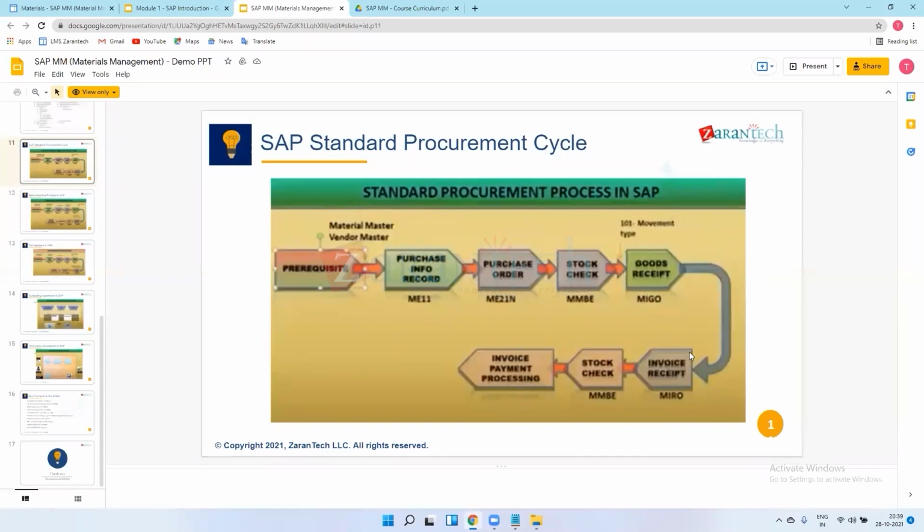Okay, so after goods receipt, we have an invoice receipt. It means we process the invoices against the material received. Okay, so after the invoice, there will be a payment process. We procured material with respect to the purchase order, received material in our plant with respect to the goods receipt, and after all this, we will process the payment to the vendors. So this is the P2P cycle, we can say, procure to pay. From procurement from the vendor to the payment to the vendor, this is one complete cycle.